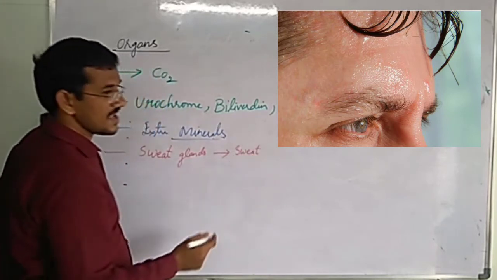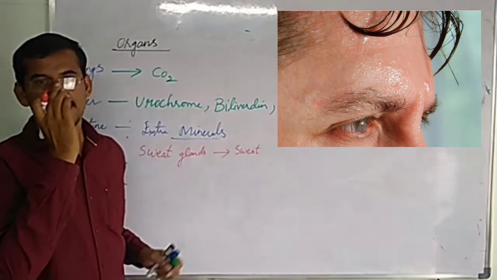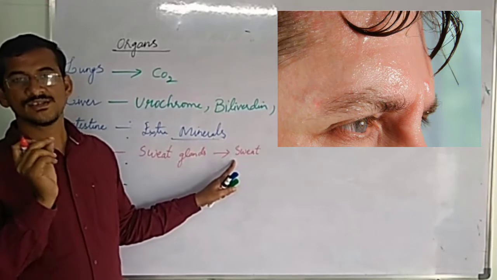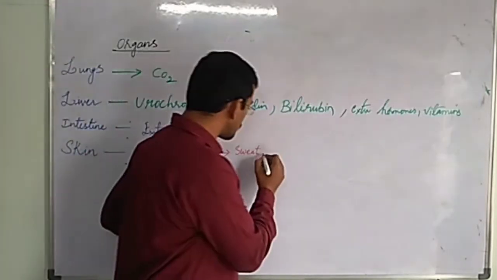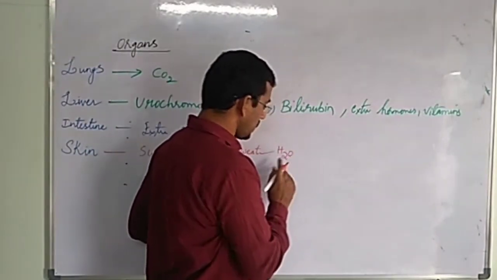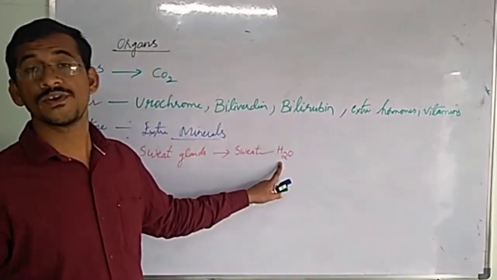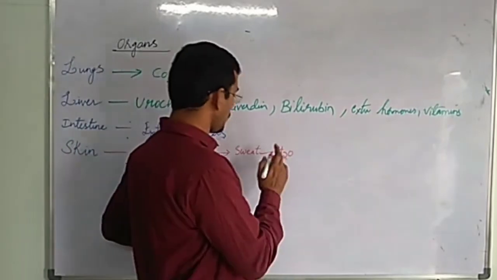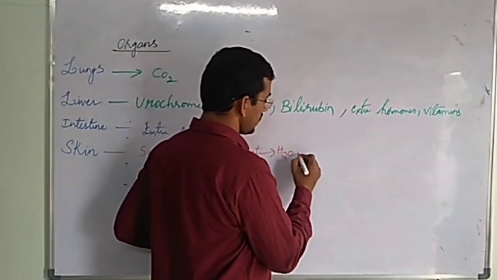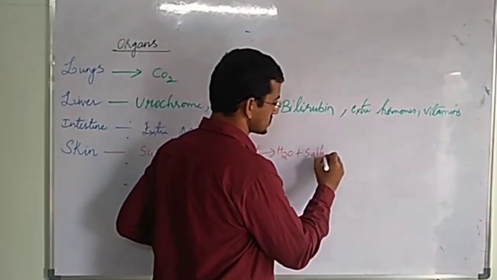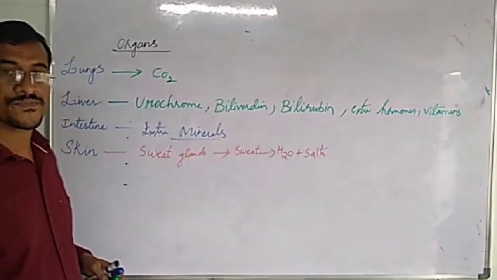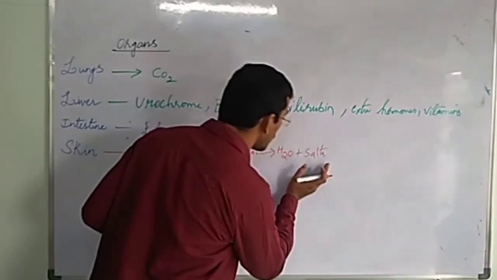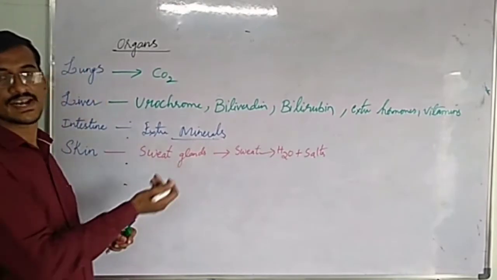This sweat, have you tasted sweat anytime? Sweat is salty. Understood? So this sweat contains water. H2O is the formula for water. Generally we write H2O for water. Now sweat contains water as well as extra salts. Some salts it contains. Understood? So salts and water are removed through sweat glands.